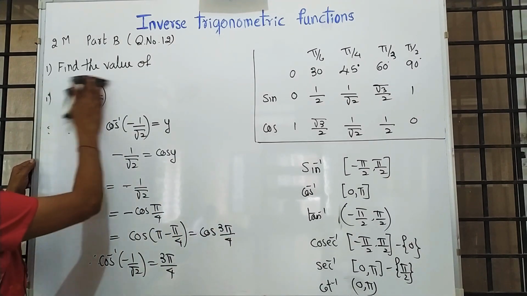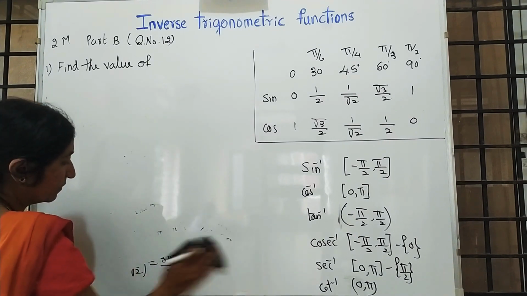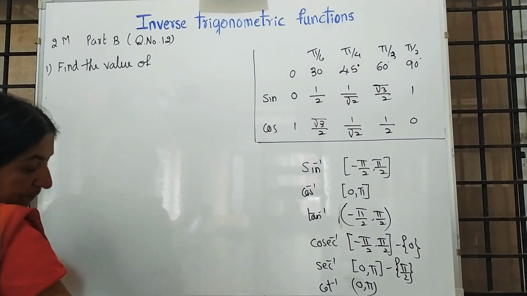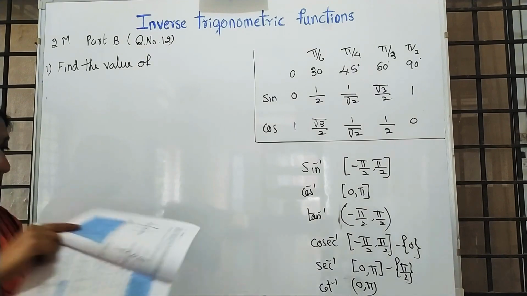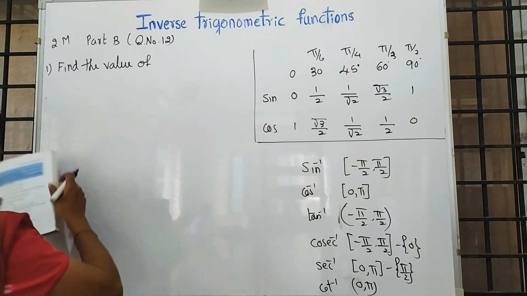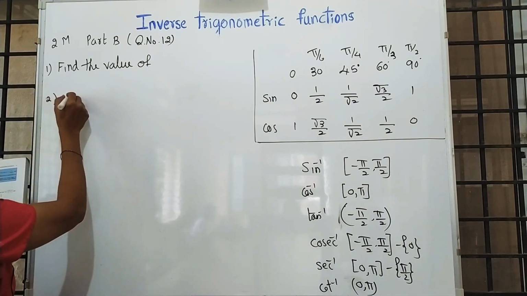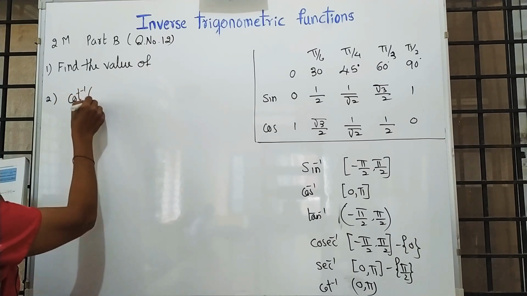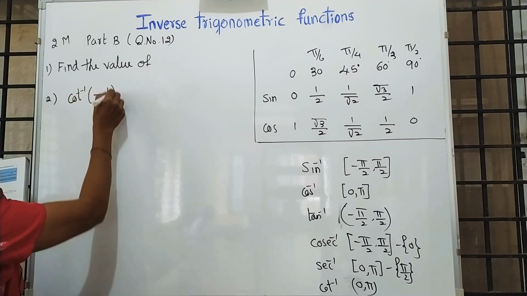Now, moving to the second one: cot inverse of minus 1 by root 3.